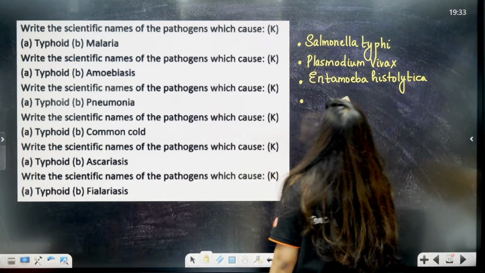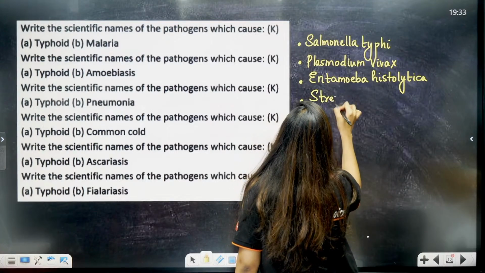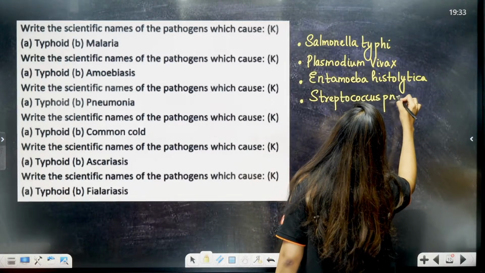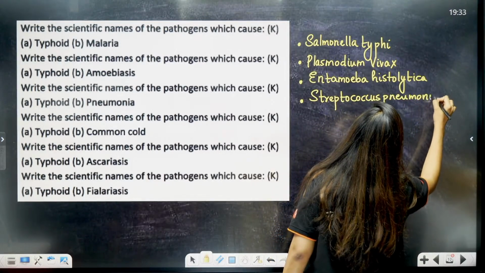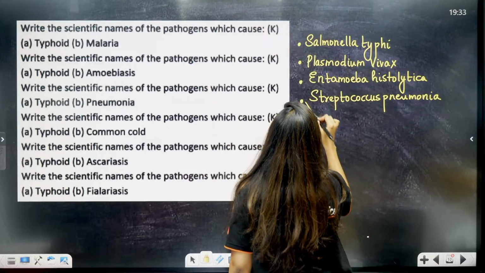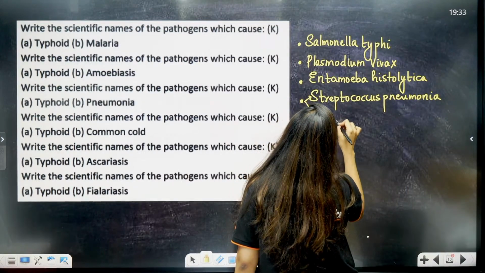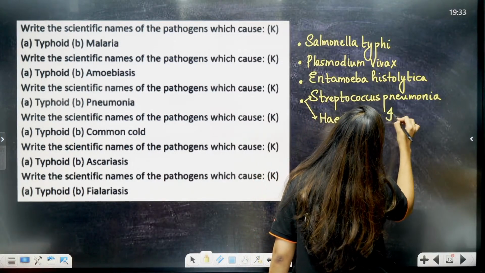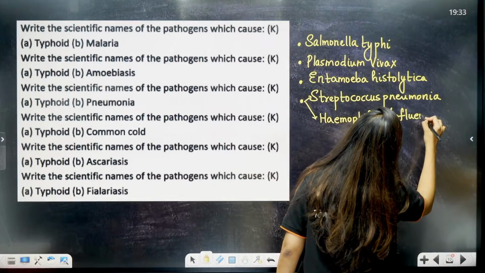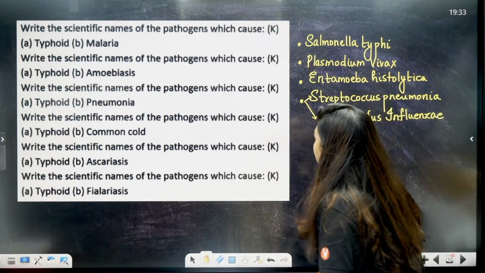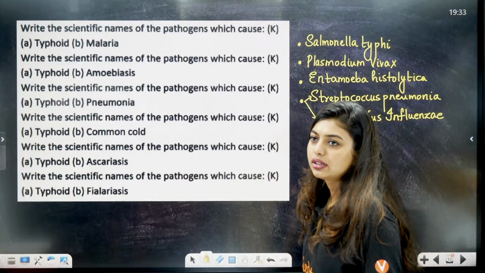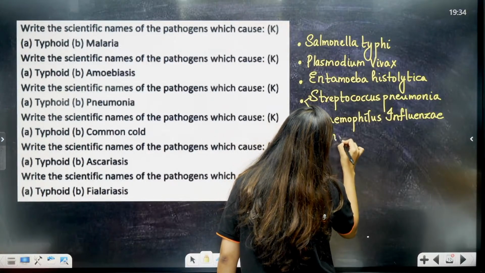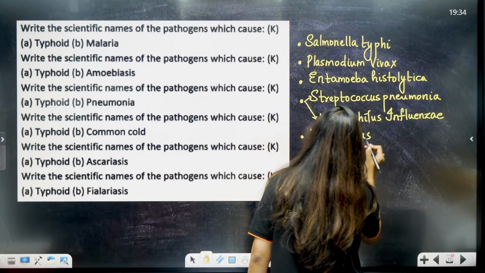Next we have pneumonia. You can remember two of them: Streptococcus pneumoniae and Haemophilus influenzae. Got it? Next one is what, students? Common cold. Very good. Common cold is caused by Rhinovirus.